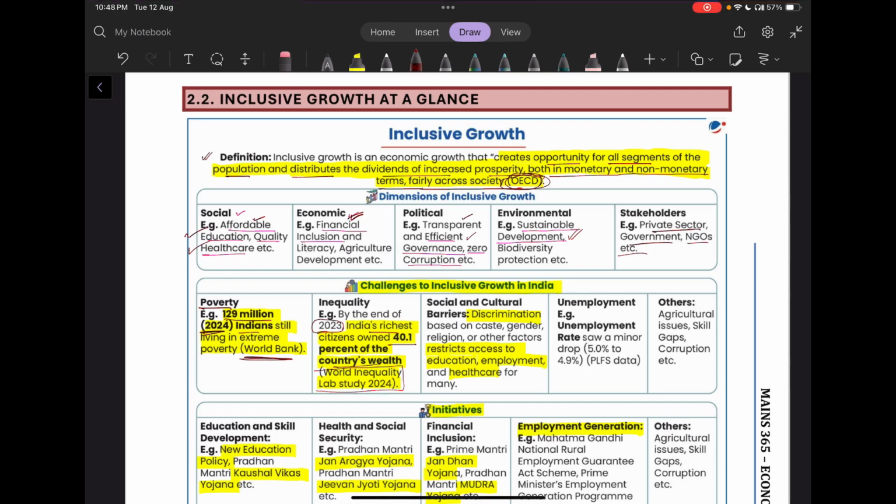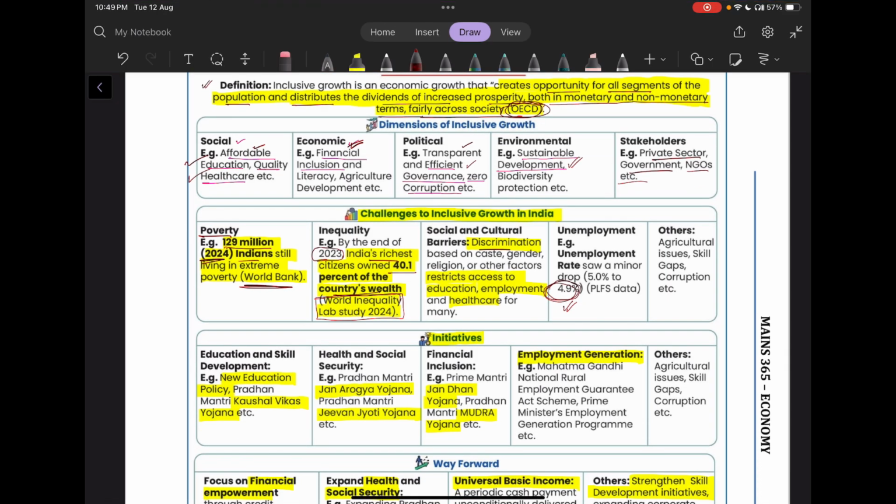The report was the World Inequality Lab study. Then there are social and cultural barriers. For example, there is discrimination. There is restriction to access to education, employment, and healthcare on the basis of caste, gender, religion, or maybe some other factors. Then there is high unemployment. The unemployment rate is around 4.9%, which is comparatively still very high. Then there are various other issues like skill gap, corruption, etc.